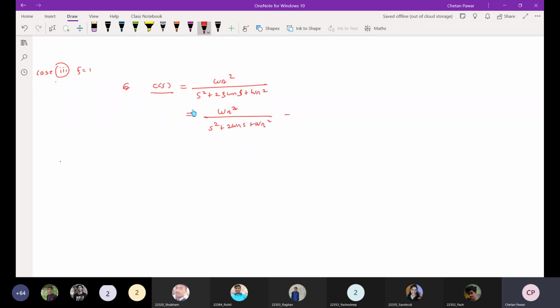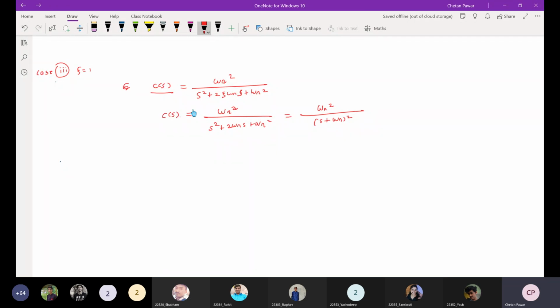If you simplify this, what will happen? Omega n square over (s plus omega n) whole square, right? So this is C of s.